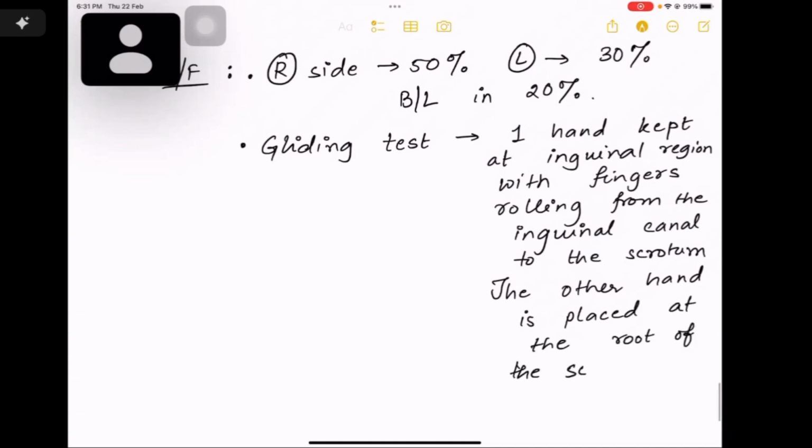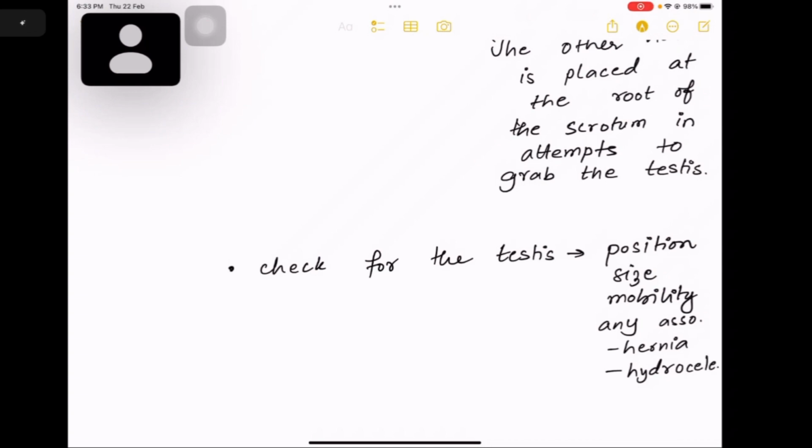Now after we have localized where the testis is, you have to check the testis. What will you check? You will check the position, the size, the mobility, if there is any associated hernia or not, any hydrocele or not, hypospadias or not, and you will also check for the hemiscrotal development.